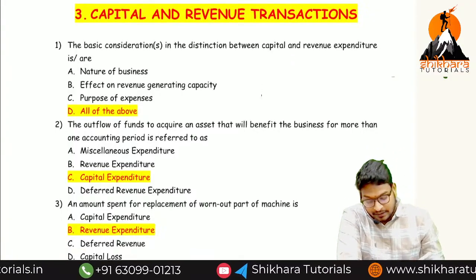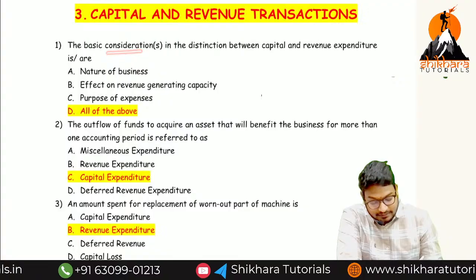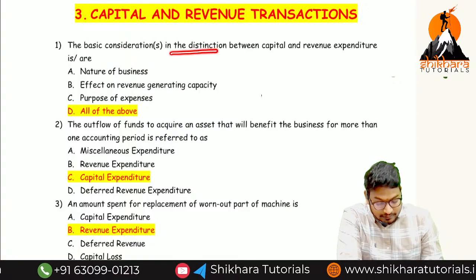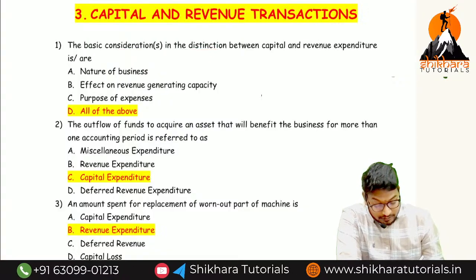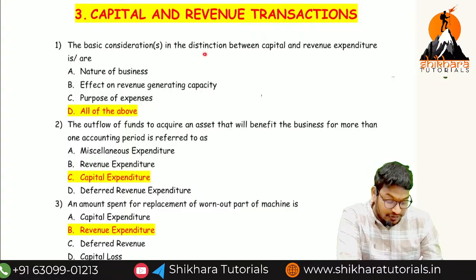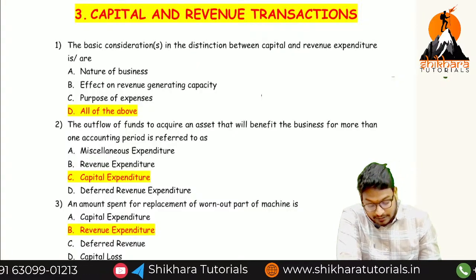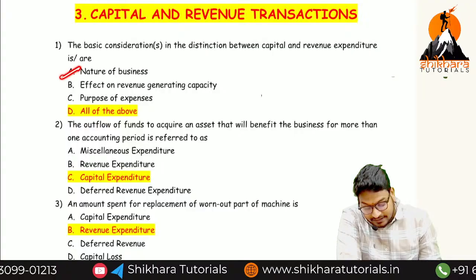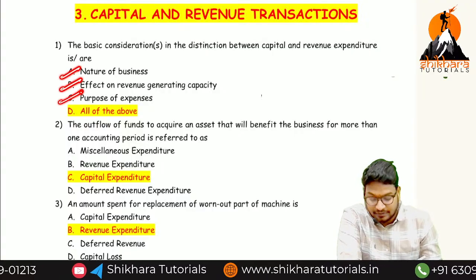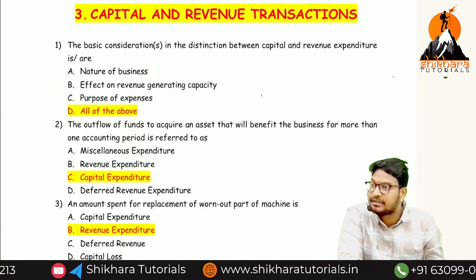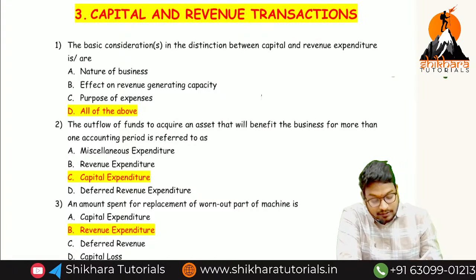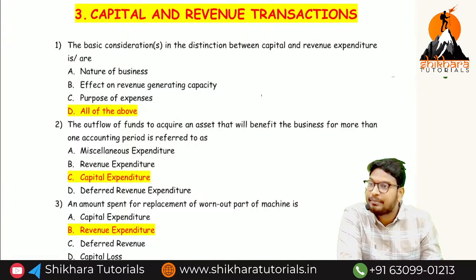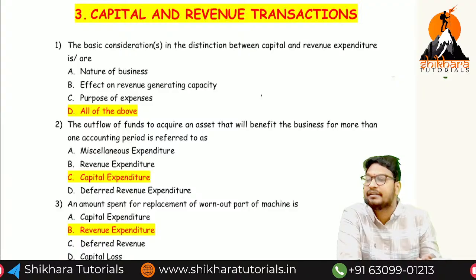Now, the basic consideration in the distinction between capital and revenue expenses. We basically have 3 types of consideration. Nature of business: on the basis of the nature of business, a capital expenditure may be considered as revenue expense.